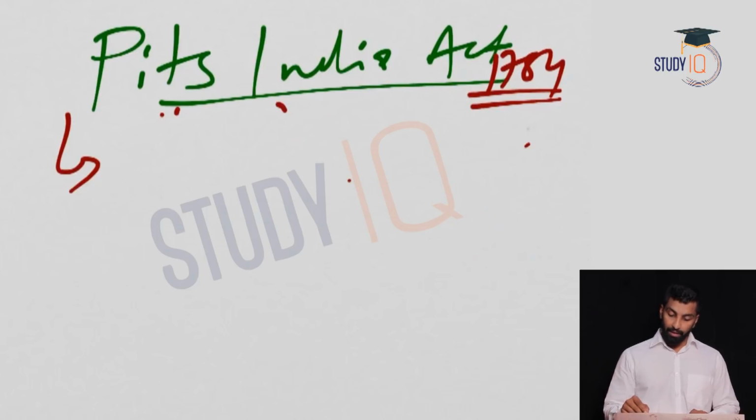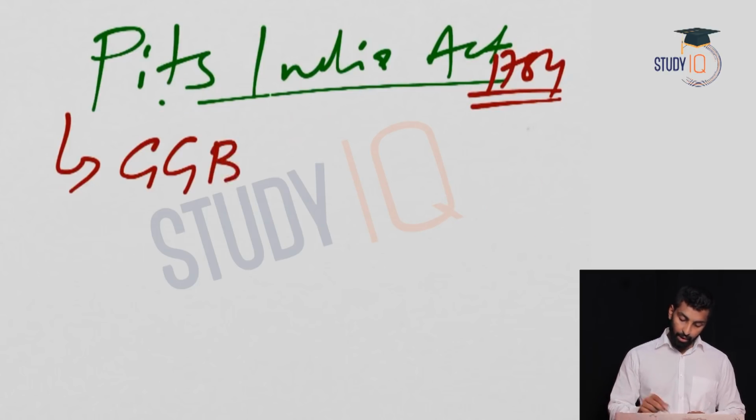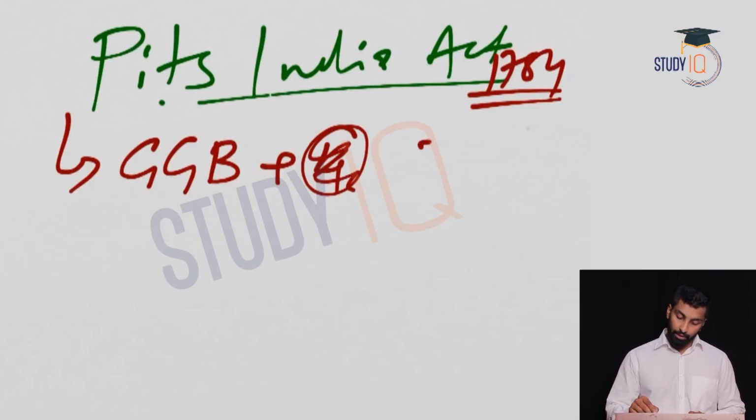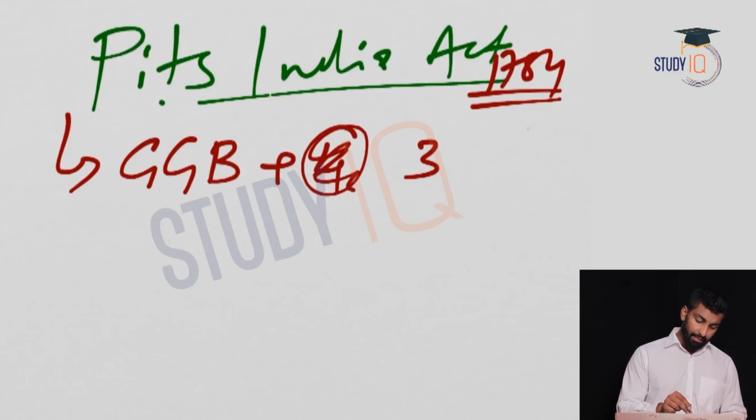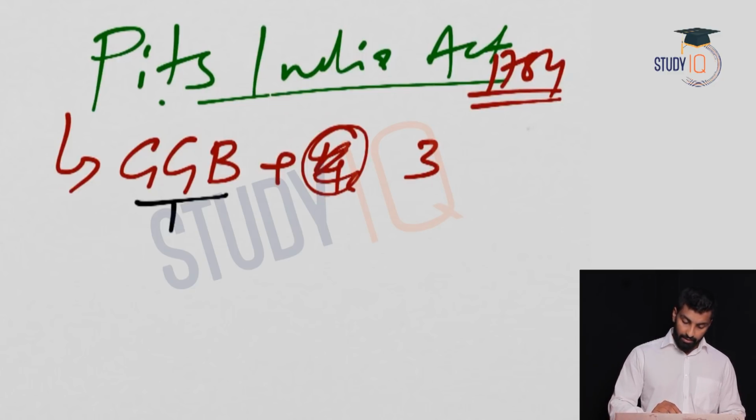So here there was a change: the Governor General of Bengal plus 4 members was reduced to 3 members. This 4 became 3, but other things remain the same. This Governor General of Bengal was appointed by the East India Company, while these 3 members were appointed by the British Parliament.